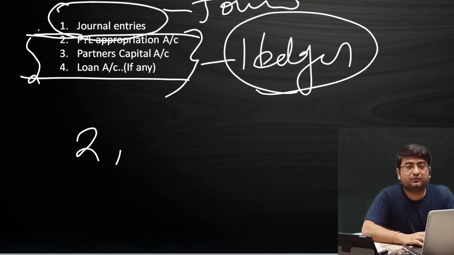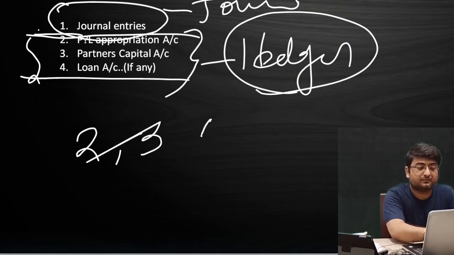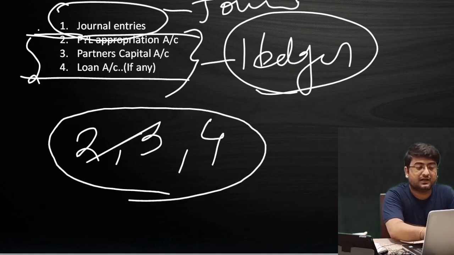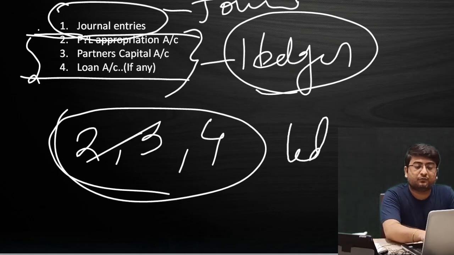So we know in class 11 that without journals there will be no ledger, and we have to consider what kind of questions or what accounting we may be asked in the examination paper. Number 2, number 3 and number 4, these 3 items are the part of ledger. So whatever posting you pass in the ledger comes from journal.